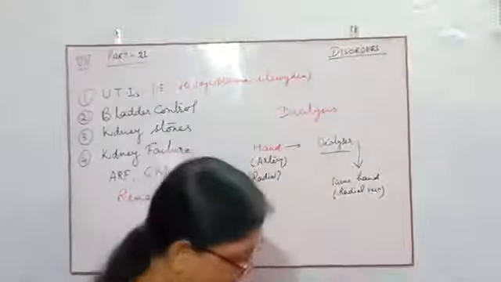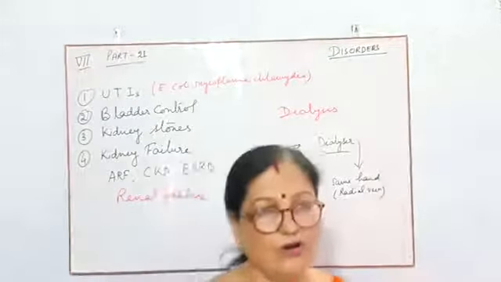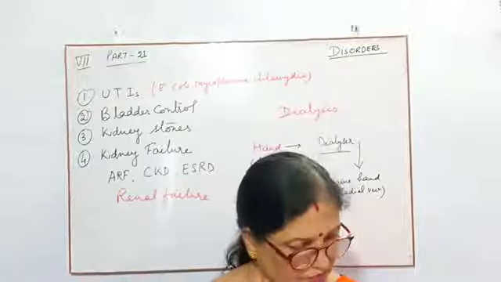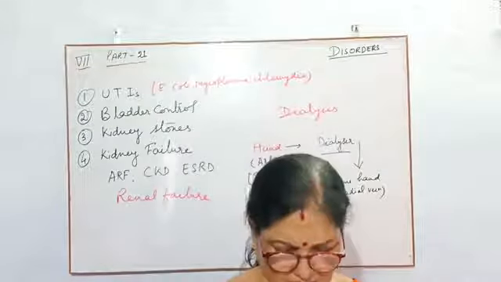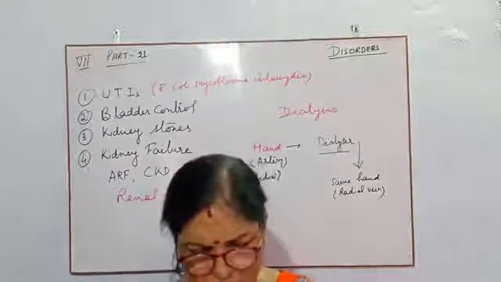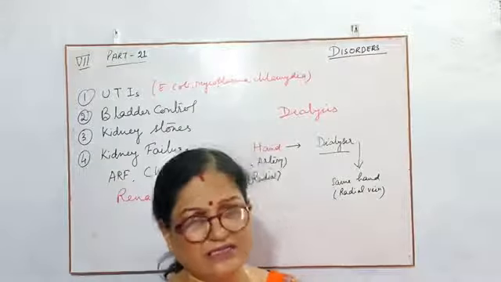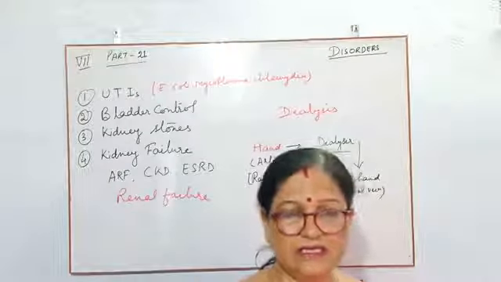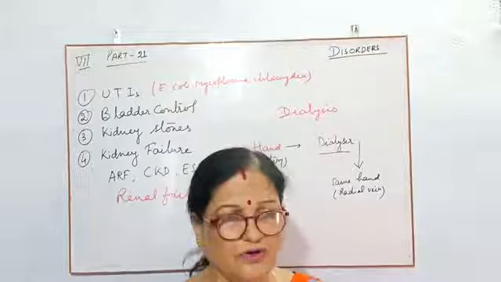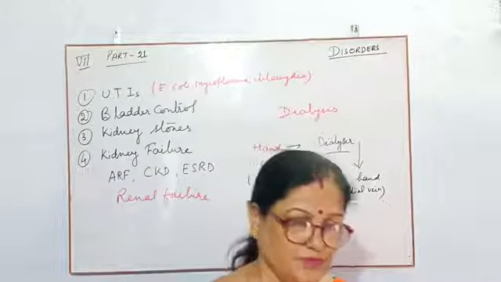So this is the last remedy for kidney failure, when the kidney is totally inactive. Then doctors prescribe dialysis. If it is less inactive, the doctor will prescribe that you come again after 15 days for dialysis, or after 1 month.